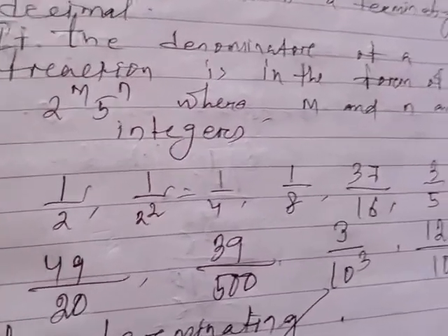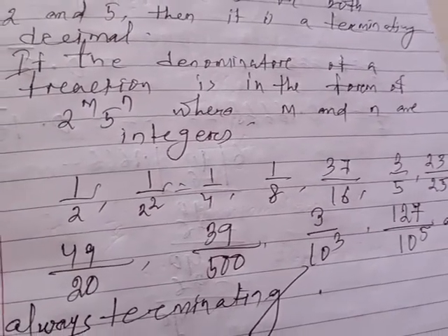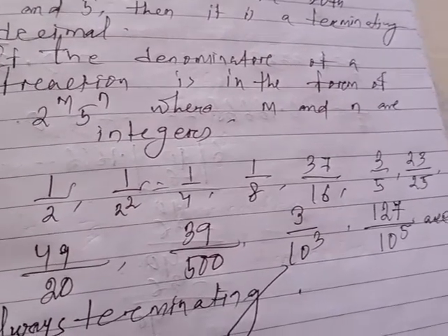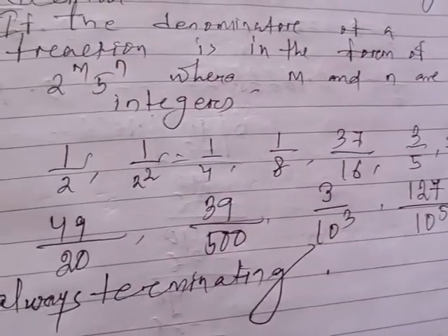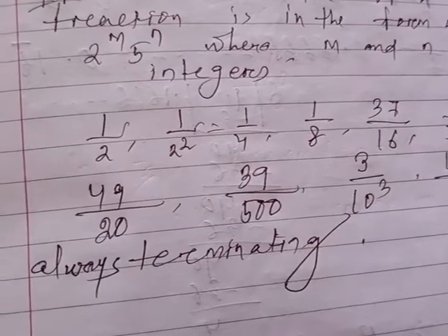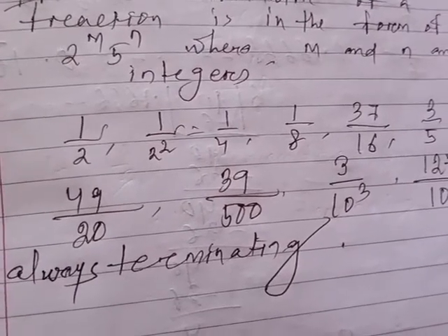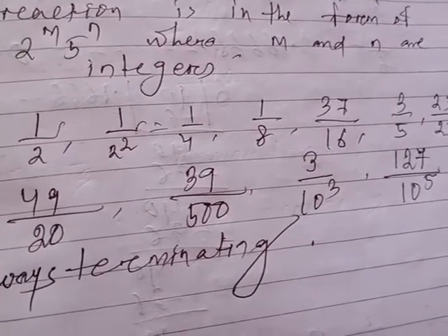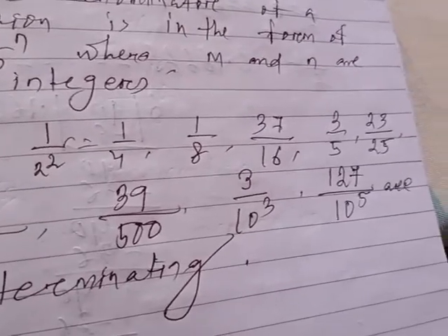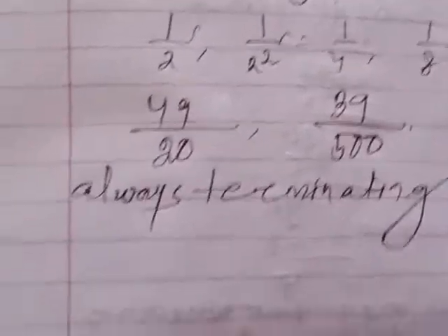But here you see more examples of terminating decimal numbers. 1 by 2, 1 by 2 square which is 1 by 4, 1 by 8, 37 by 16, 3 by 5, 23 by 25, 49 by 20. 20 has the prime factors 2 and 5. 39 by 500, the denominator has the factors 2 and 5. 3 divided by 10 to the power 3. 10 is 2 into 5, so the prime factors are 2 and 5. 127 divided by 10 to the power 5. These are terminating decimal numbers.